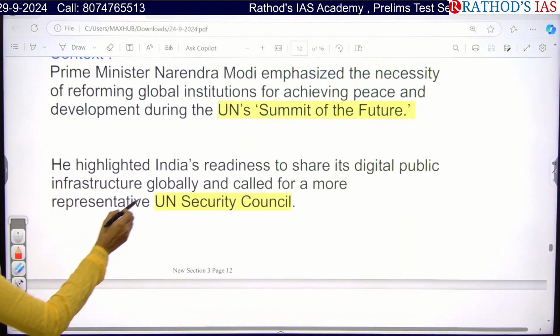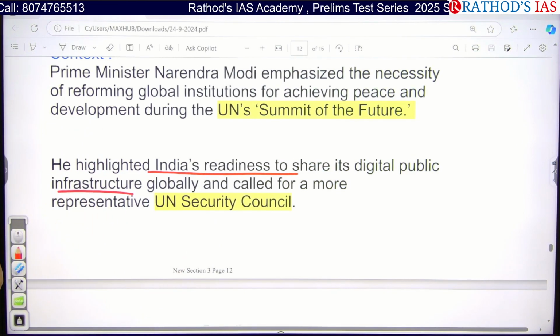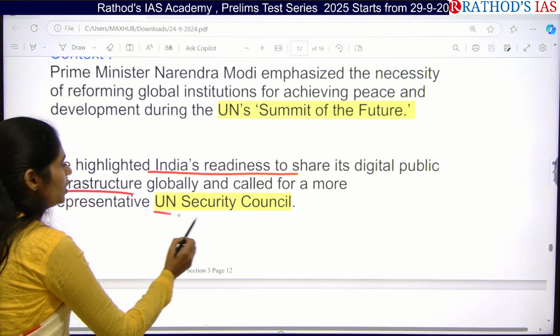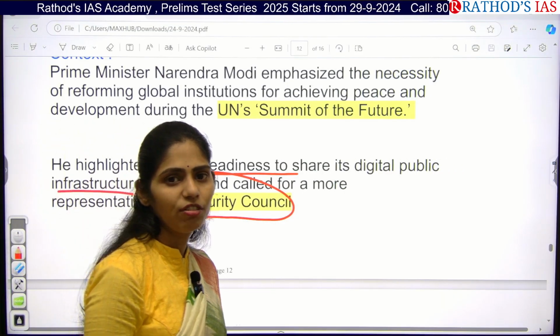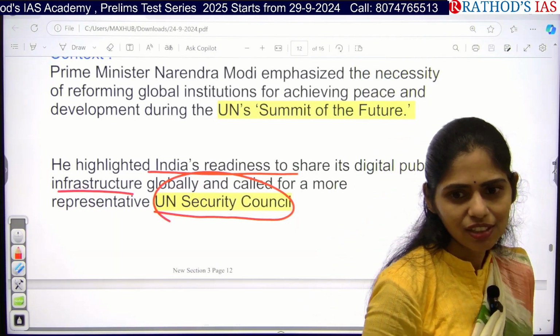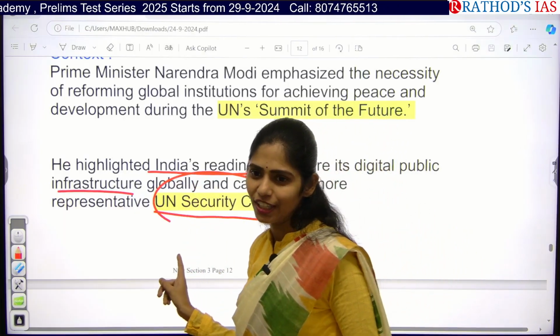Here he highlighted India's readiness to share its digital public infrastructure globally, because information sharing is very important to control any problem in this century. He also said that in the United Nations Security Council, we need some reforms. Is India a permanent member of the United Nations Security Council? No. India is asking for permanent membership of the Security Council.